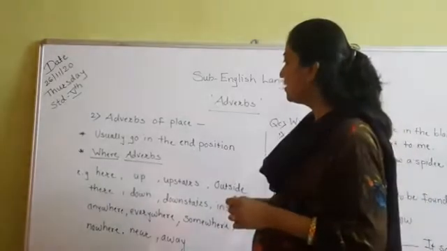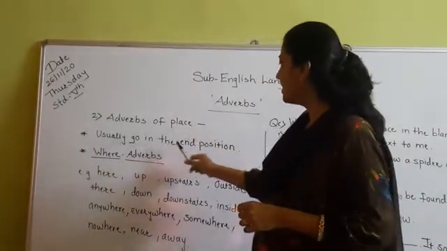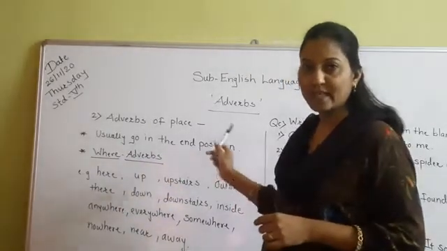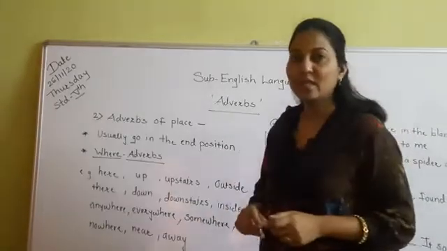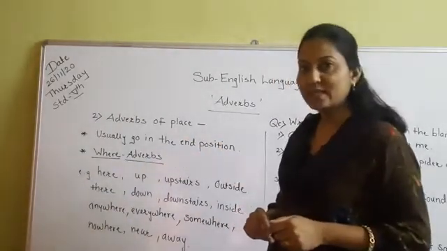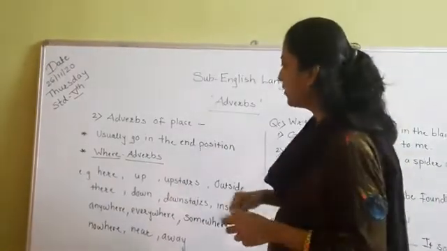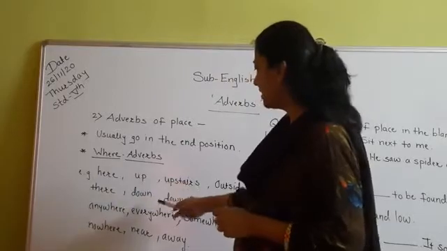Adverbs of place usually go at the end of the sentence. Means the adverbs of place are used in the sentence at the end position. For example, here, there, up, down.